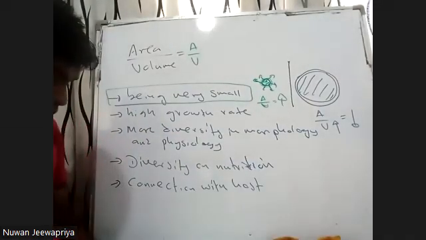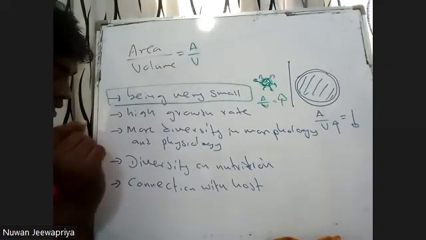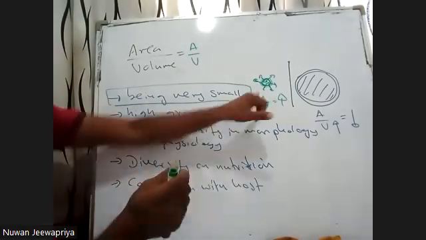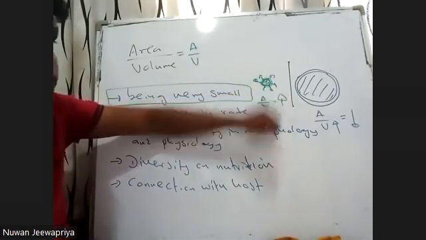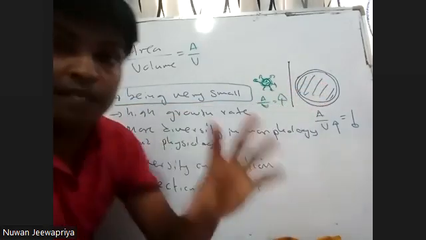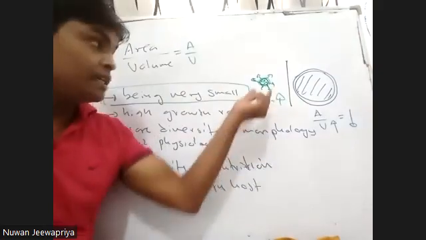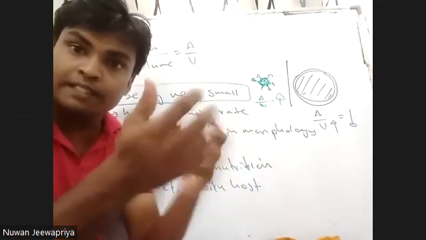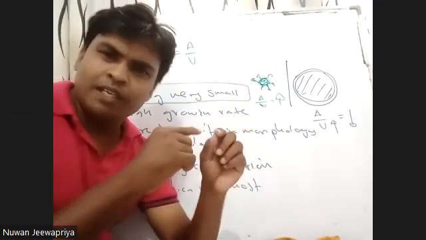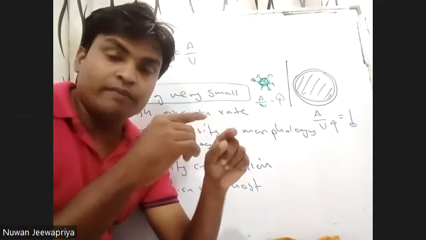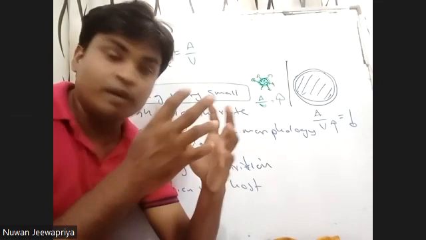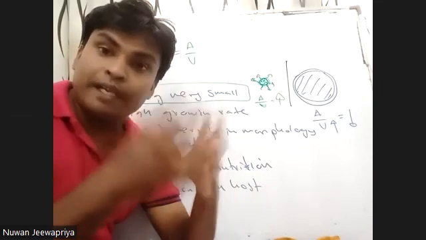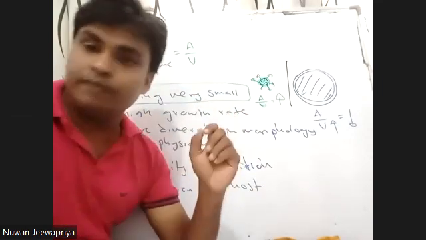So we can consider that when they are getting smaller in size, they have more surface available to exchange material. This one has more surface available to exchange material. In the bigger one, it is less. So in small organisms, material exchange occurs very rapidly, because in one cell only a little distance has to be traveled, and the A over V ratio is very high. Therefore, the material exchange rate is very high. When the material exchange rate is high, their metabolism is high. Therefore, their growth is very fast, right?